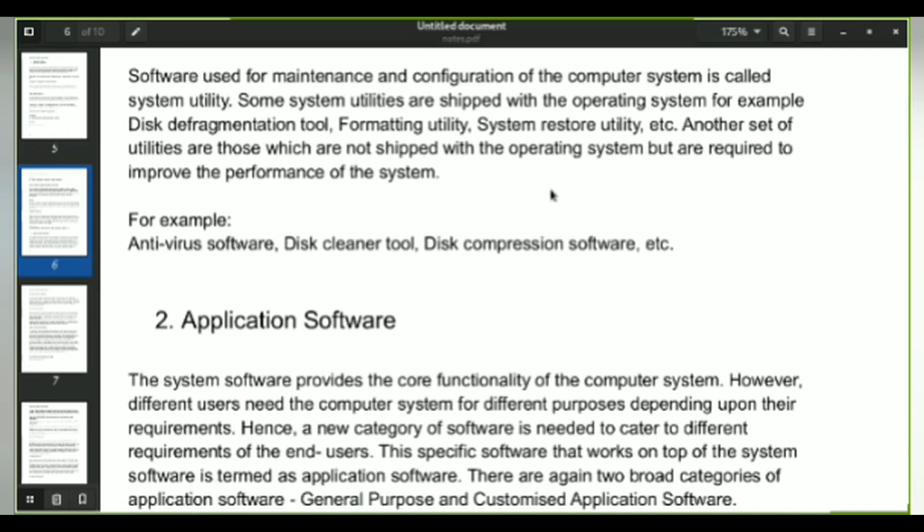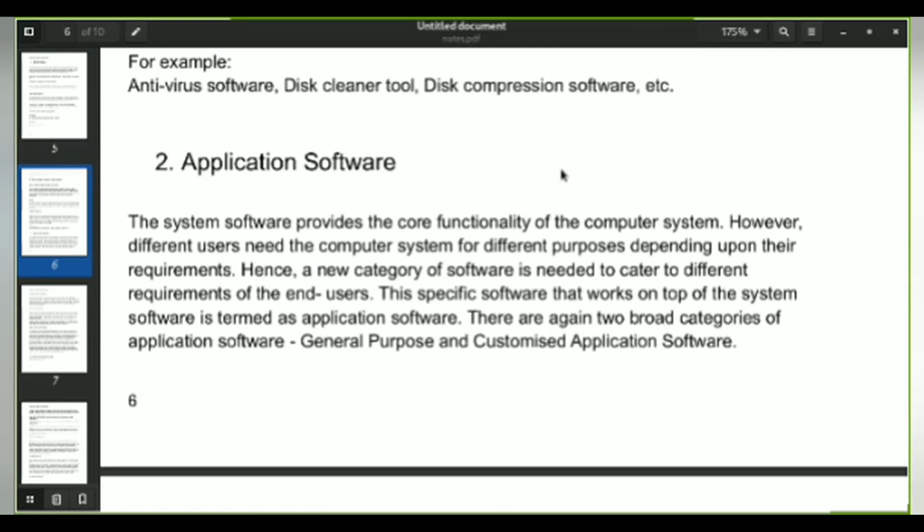Moving on, application software. This is the second type of software. It comes under system software, you can say. System software is incomplete without application software. Once you have installed a system software, consider now you have Android.